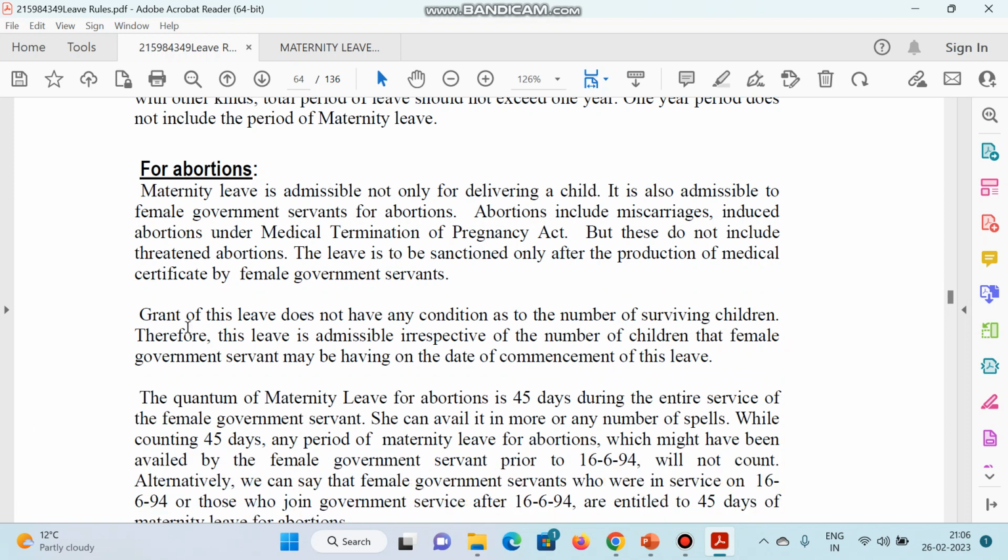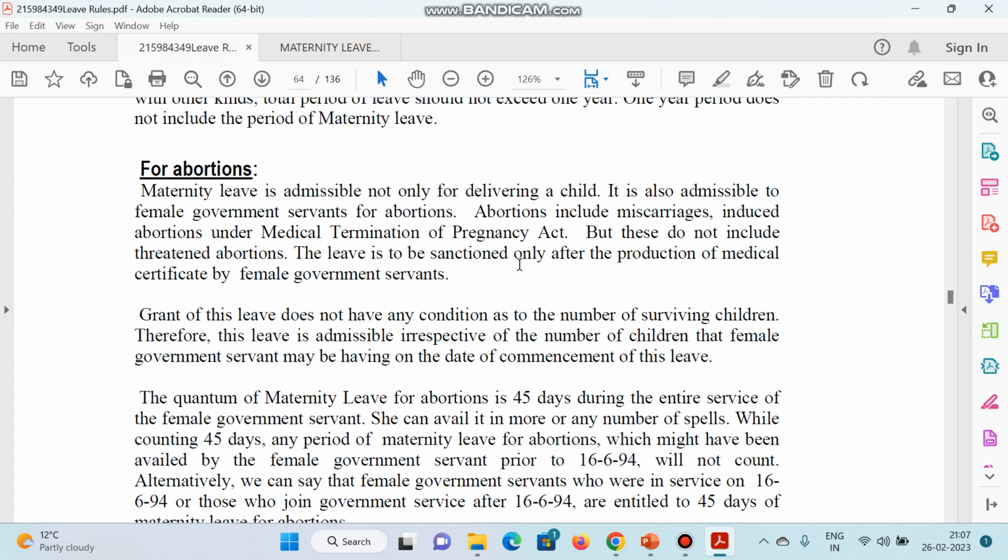Let's talk about the condition now for abortion. Maternity leave is admissible not only for delivering a child, it is also admissible to the female government servant for abortions. And generally, abortion includes miscarriages and induced abortion under the Medical Termination of Pregnancy Act. But these do not include threatened abortion, which is very important. Abortion doesn't mean here a threatened abortion.